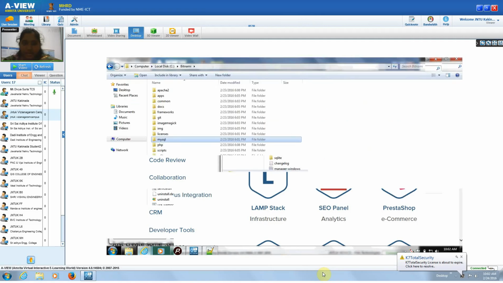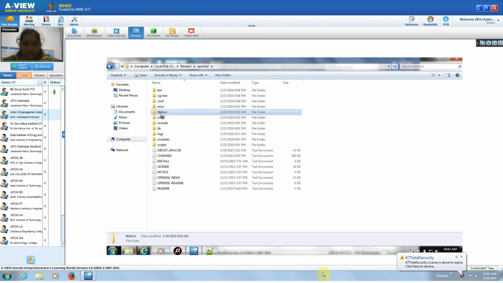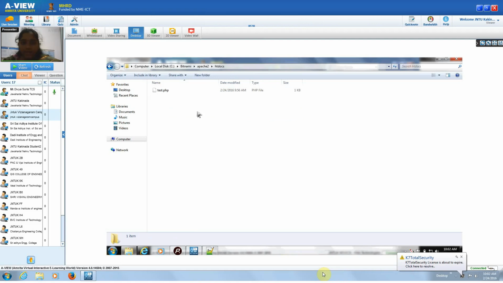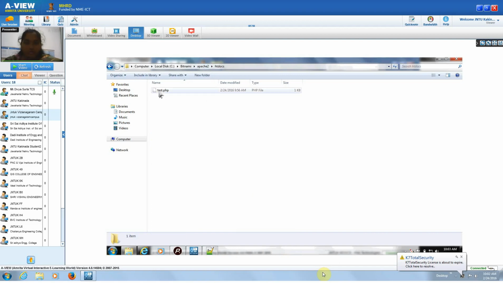When you install, these are the folders that we get: Apache, MySQL and PHP. When you go to Apache, in htdocs we can place all the files. If you want to change the path, you have to go to the php.ini file and change it. It's better to use the existing path instead of changing it. So in Apache 2, htdocs is the root folder path. Here we will place all the code.